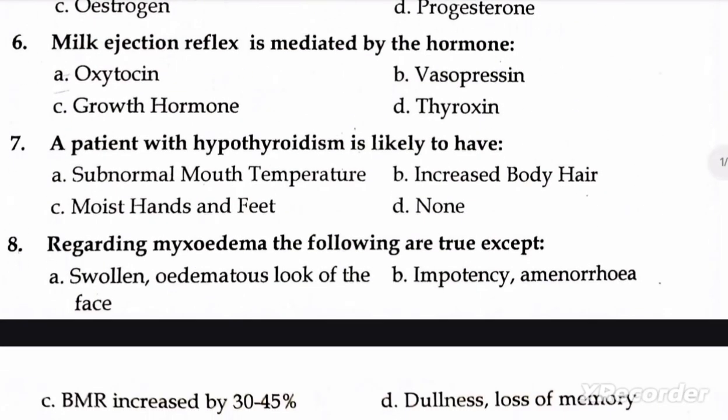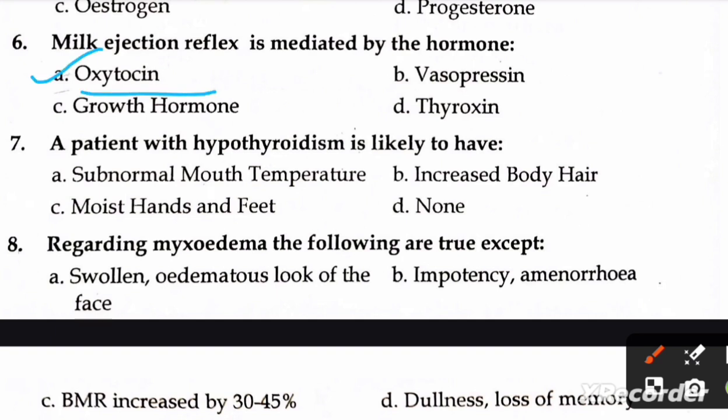Next question is milk ejection reflex is mediated by the hormone A oxytocin, B vasopressin, C growth hormone and D thyroxine. Right option is A oxytocin. Next question is a patient with hypothyroidism is likely to have A subnormal mouth temperature, B increased body hair, C moist hand and feet and D none. Right option is A subnormal mouth temperature.